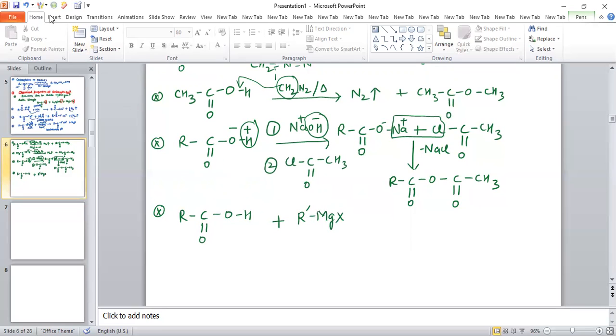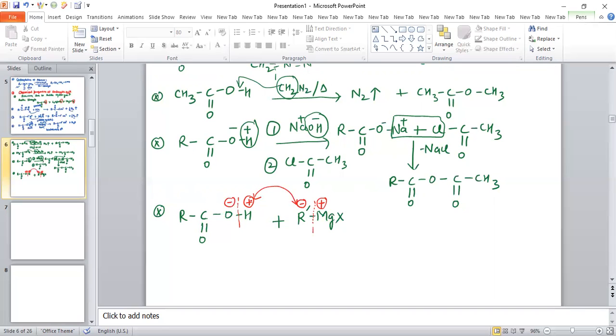Now you see this hydrogen is acidic, so H positive and O negative. The Grignard reagent bond will break between carbon and magnesium, so magnesium has a positive charge and carbon has a negative charge. So an acid base reaction will take place. This H plus will combine with R minus.